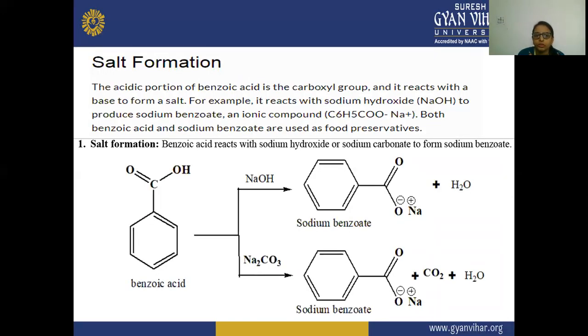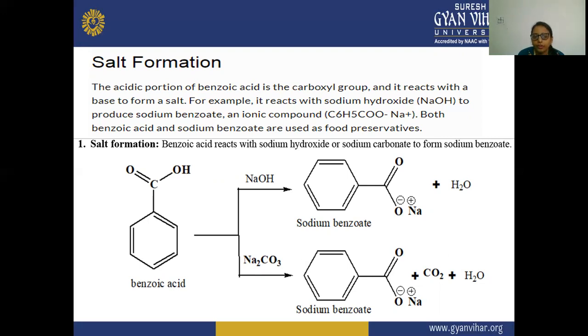Next, the salt formation. In the salt formation, the acidic portion of benzoic acid is the carboxylic group, and it reacts with a base to form a salt. So here we need a base so that a salt will form.